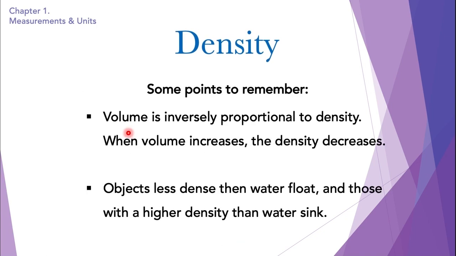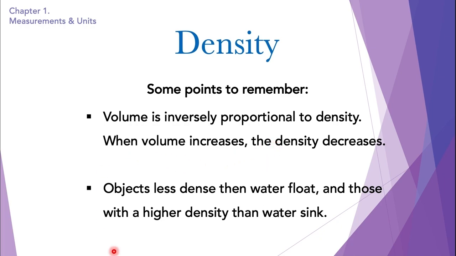Number 1, volume is inversely proportional to density, which basically means that when volume increases, the density decreases, and when volume decreases, the density increases. Only if the mass is kept constant. So if an object's mass is, say for example, 50 grams, and the volume is small, the density of the object would be more. And if the volume increases and the mass remains the same, 50 grams, the density would decrease.